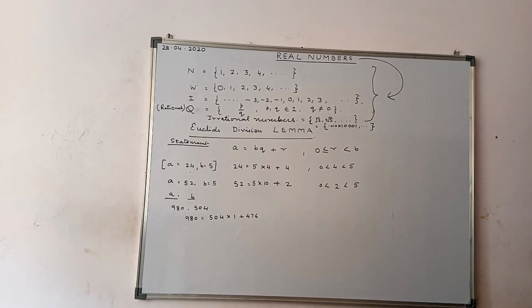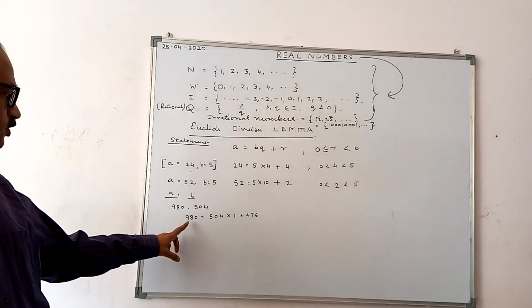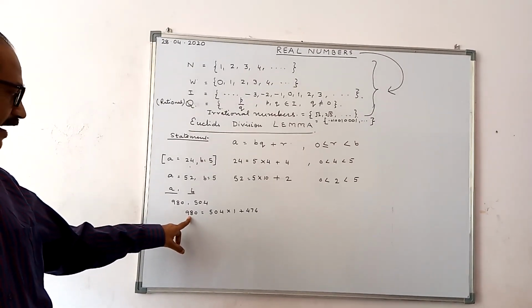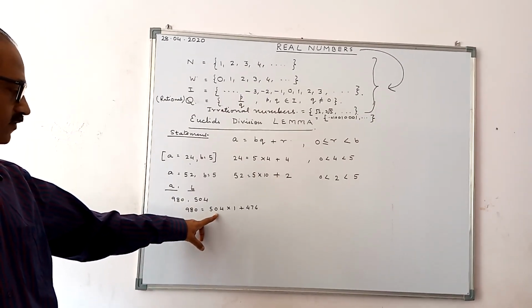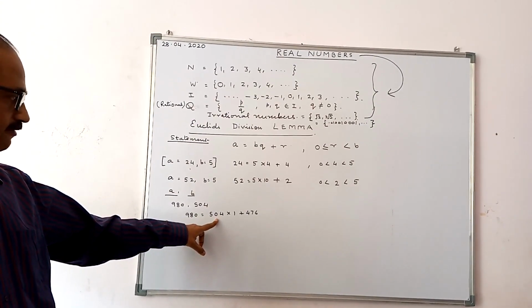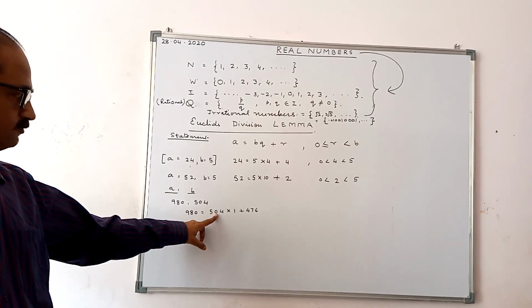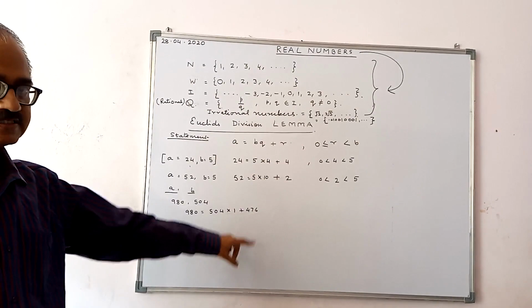Now, first of all, you have divided 980 by 504. Now you will divide 504 by 476.